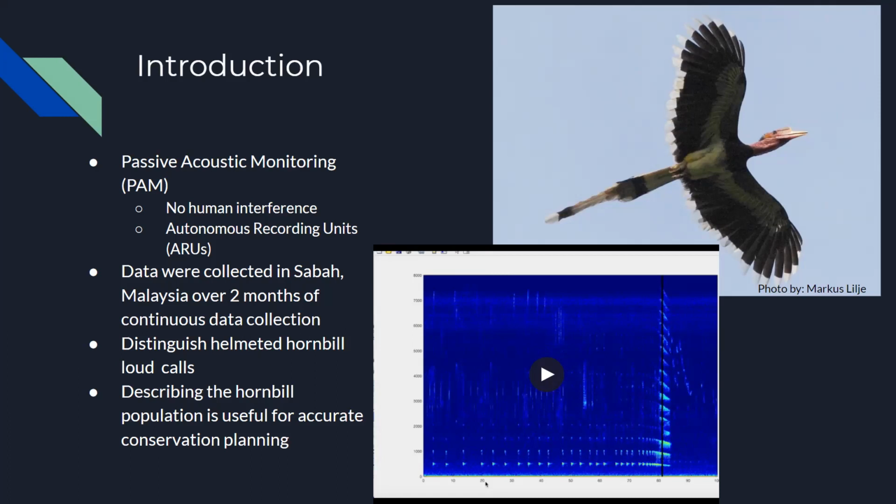Helmeted hornbills are a critically endangered species, and gathering information on the population structure, density, and distribution can be used for accurate conservation planning. This is a helmeted hornbill call represented in a spectrogram. A spectrogram is a visual way of representing the signal strength or loudness of a signal over time at various frequencies.